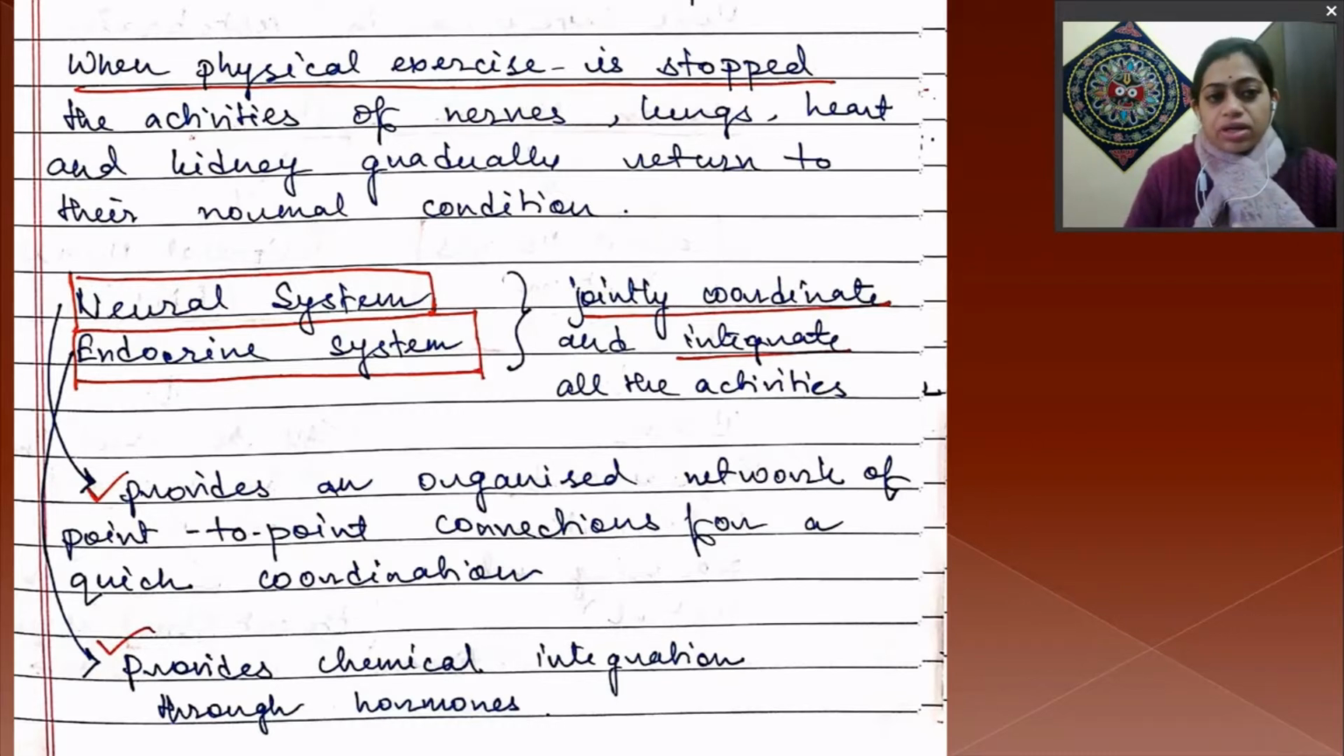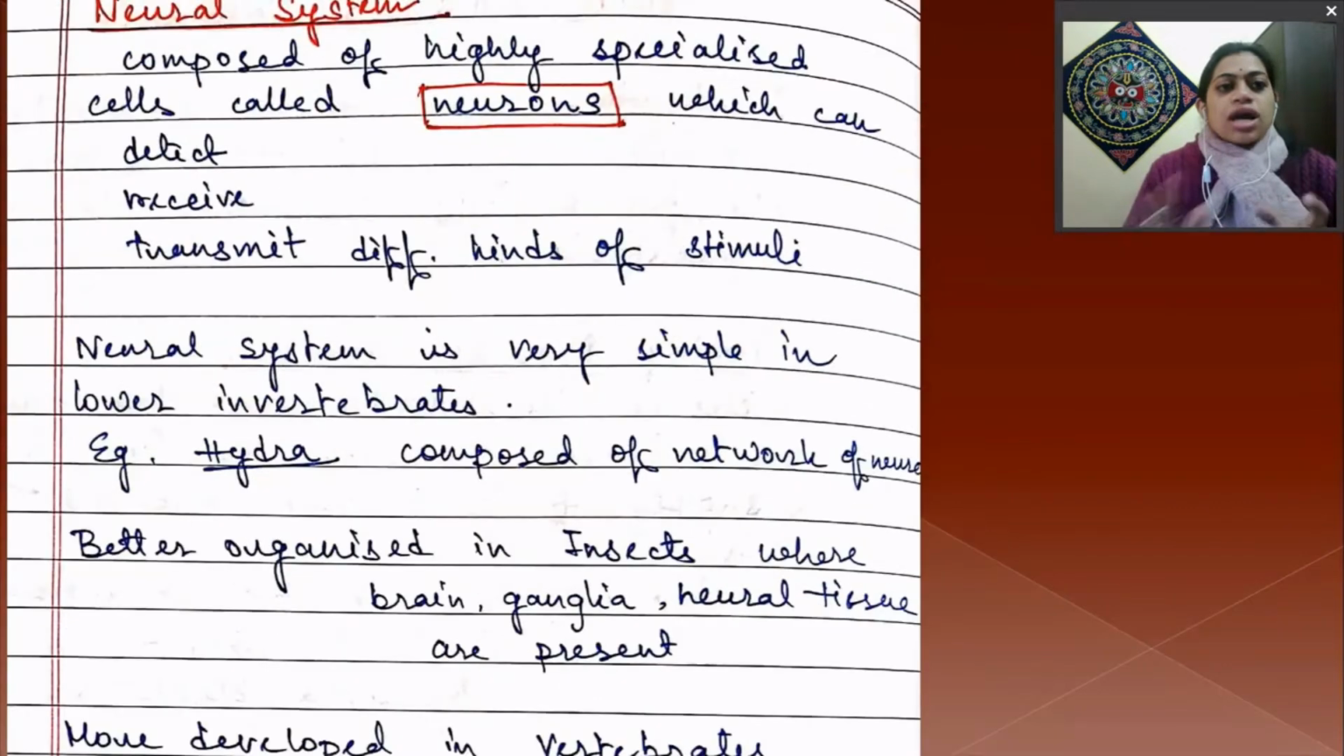In the case of the endocrine system, there is chemical coordination. They provide chemical integration, and the chemical is the hormone. Through the particular chemical called a hormone, all the associated target organs are interlinked. These are the two systems which jointly coordinate and integrate all the activities within a living organism. In chapters 21 and 22, we will learn about these two systems. Let's start with the neural system.